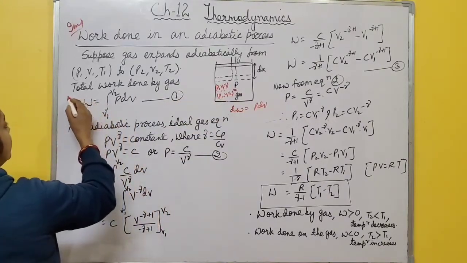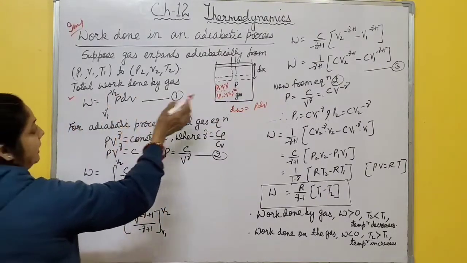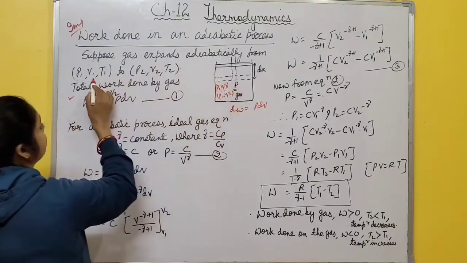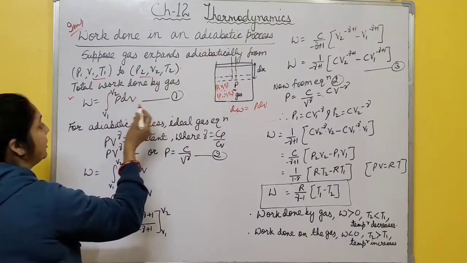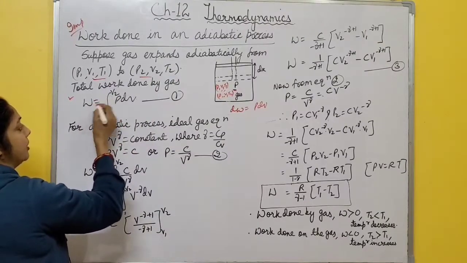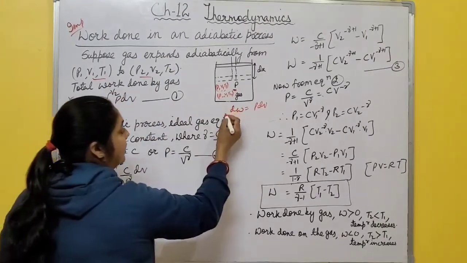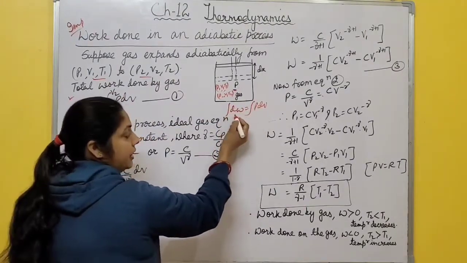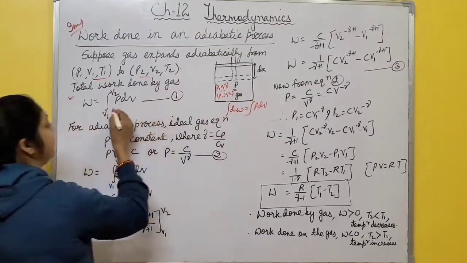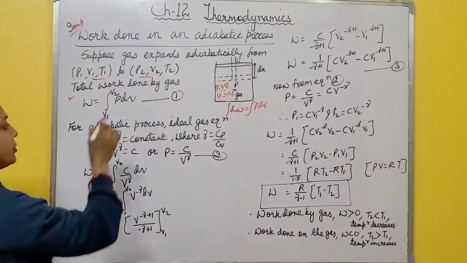So the total work done by the gas when the gas expands adiabatically from P1, V1, T1 to P2, V2, T2 is given by W equal to the integration of this small dW, so integration of P dV from V1 to V2. This is equation number 1.